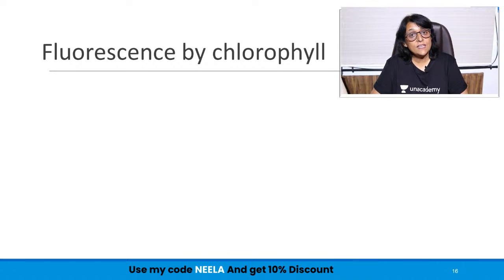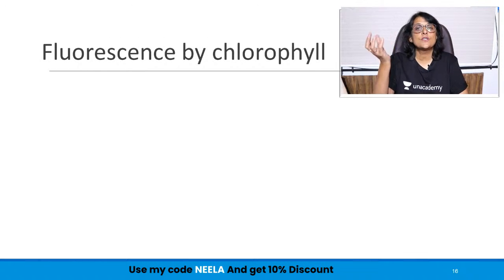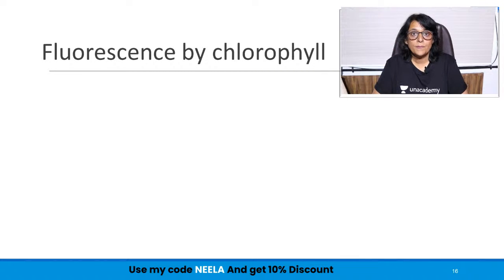And what happens is, when the small children are made to sleep and the lights are switched off, all those stars and moons and everything, they glow. That is phosphorescence. So let us understand these two things, and we will see that out of the two processes, fluorescence and phosphorescence, fluorescence is also exhibited by chlorophyll.